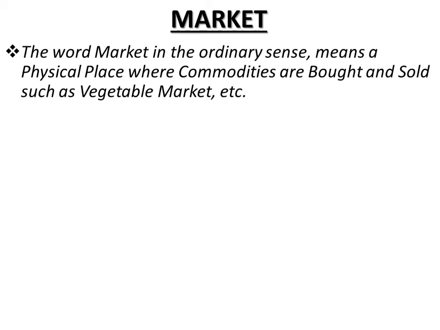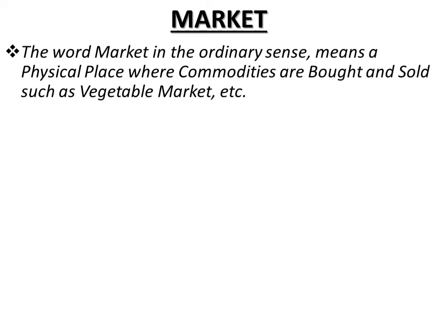In economics, the essential feature of a market, irrespective of its size and extent, is that buyers and sellers should be able to strike a bargain. That means me as a buyer and maybe you as a seller, both of us are able to communicate and strike a deal, finalize a deal.